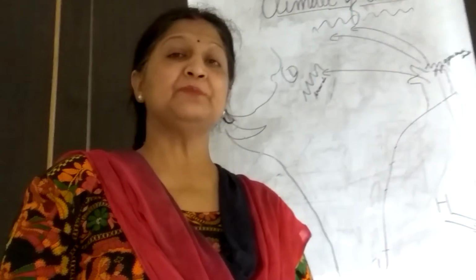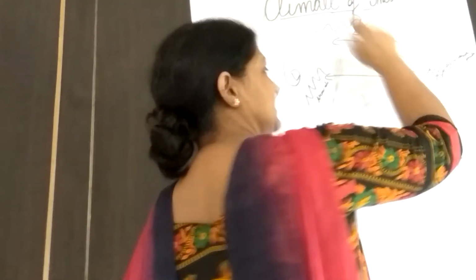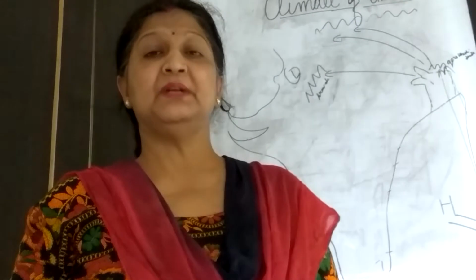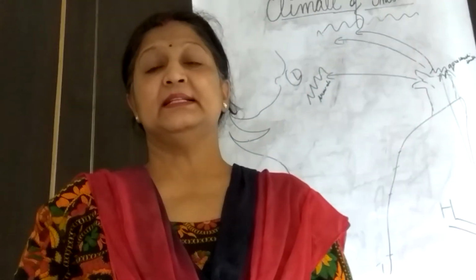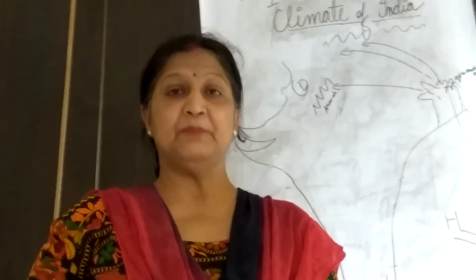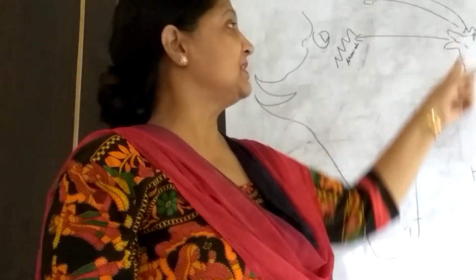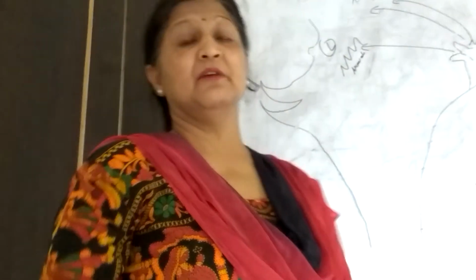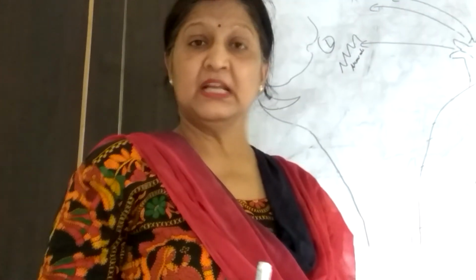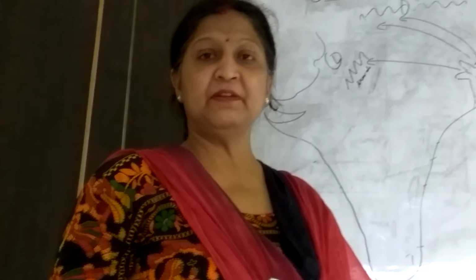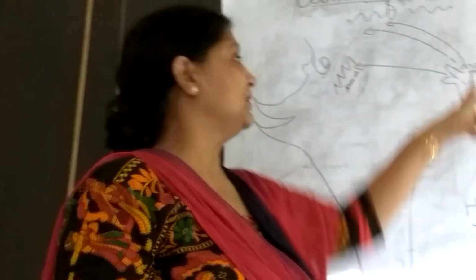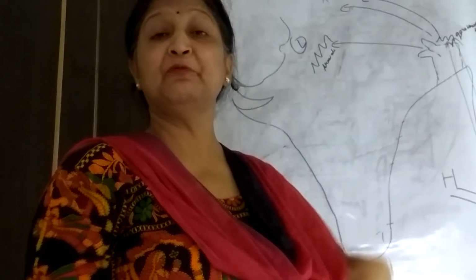Now what questions come regarding this chapter? The first was why the Garo Khasi Jaintia region, the Mawsynram region, lies there only. That is the place where rainfall occurs maximum. It is because both branches of winds, the Arabian Sea and the Bay of Bengal, bring rainfall to that region. The funnel-shaped mountains trap the winds, and the winds are onshore winds having maximum moisture, so Mawsynram receives the maximum rainfall in the world.